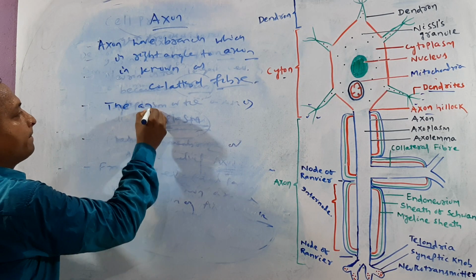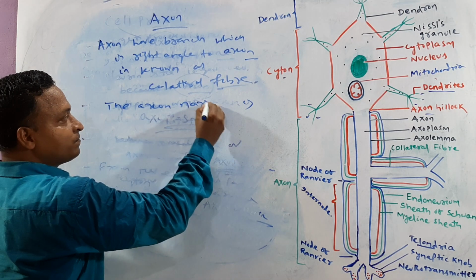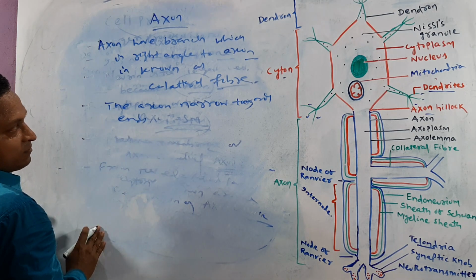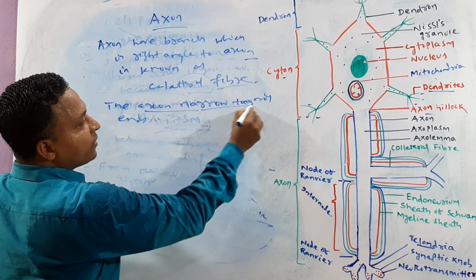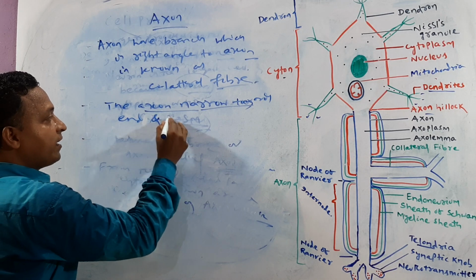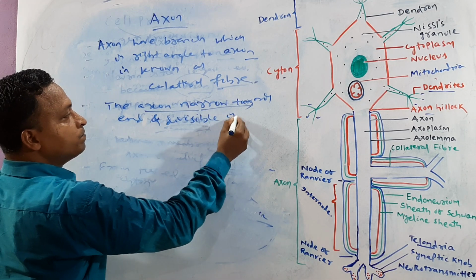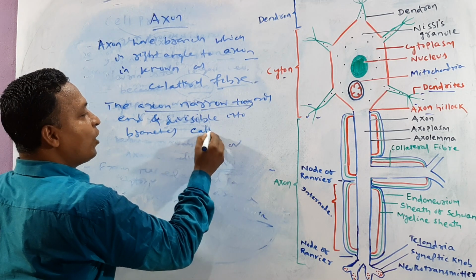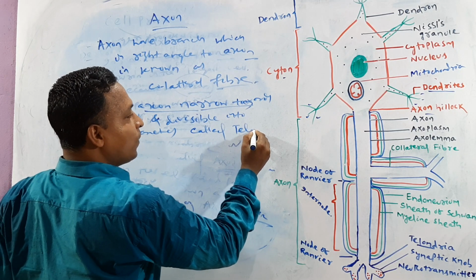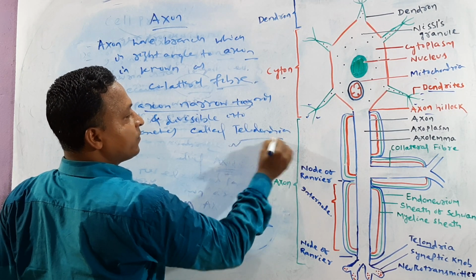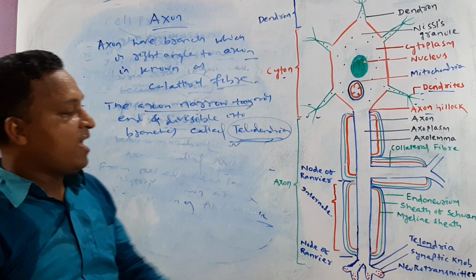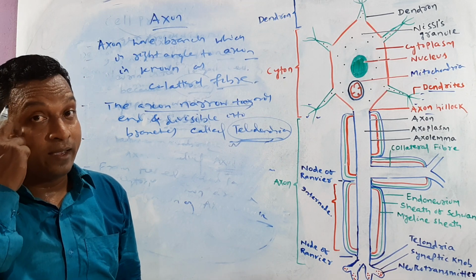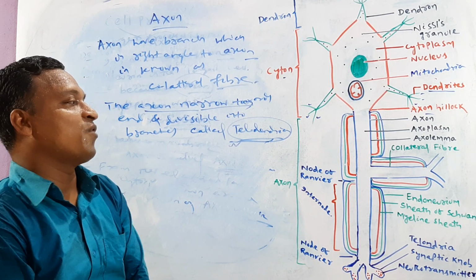The axon narrows towards the end and is divisible into branches, called telodendria. We can call that which dendria? Telodendria. Clear. So this is the basic fundamental.